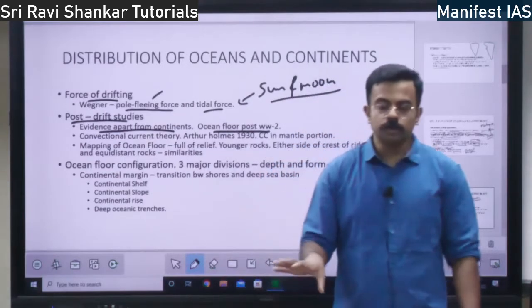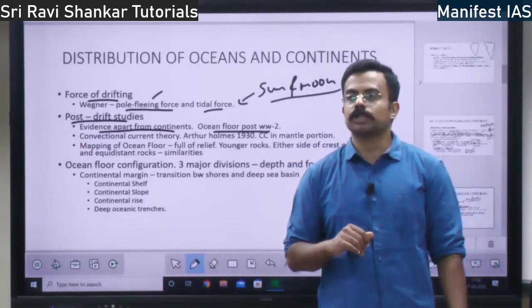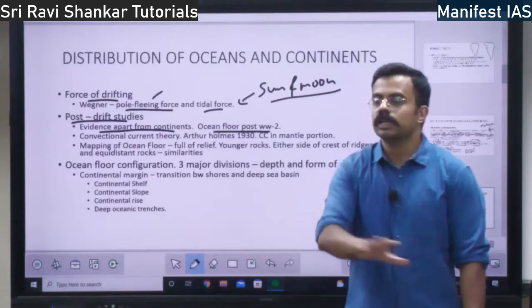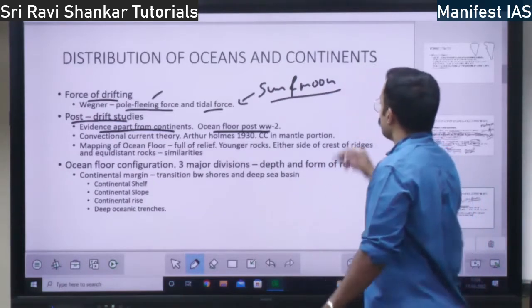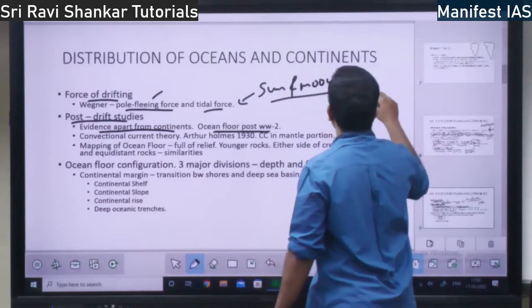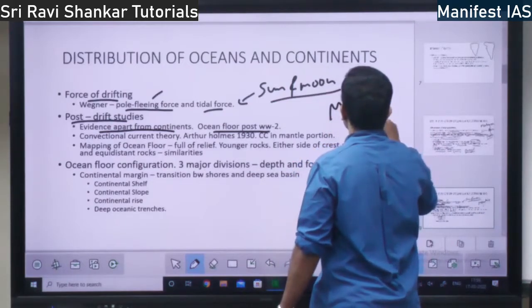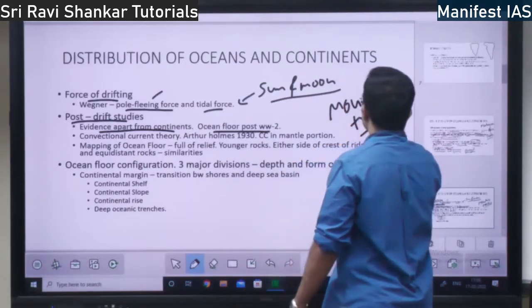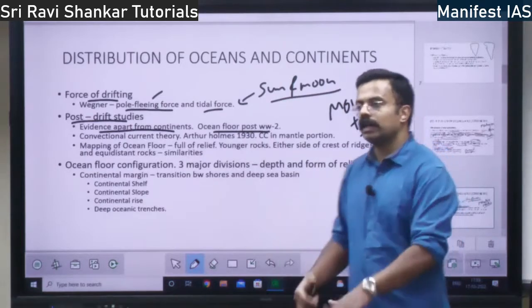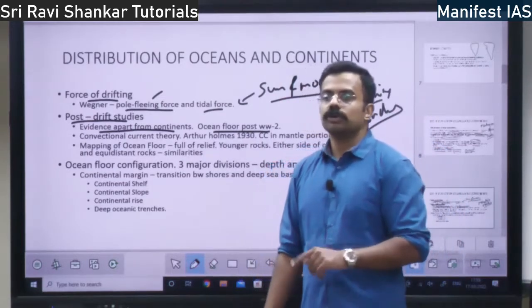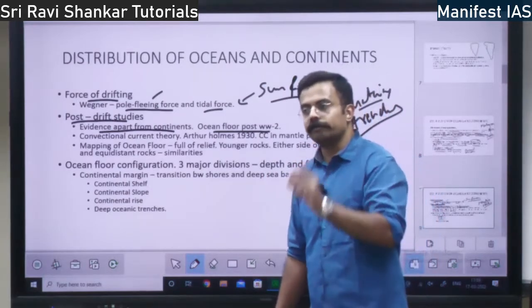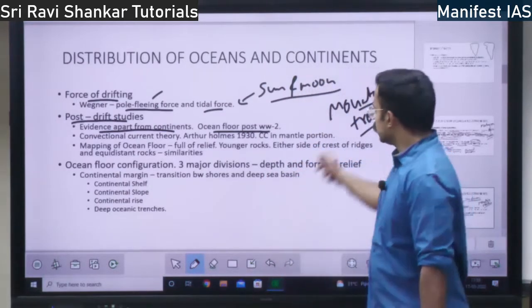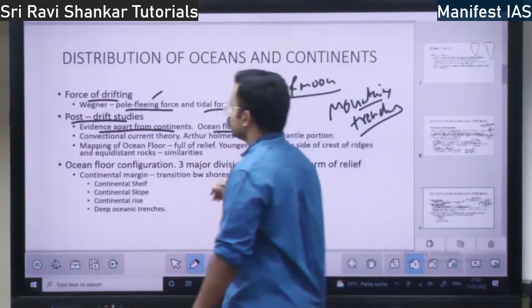After World War II, they found out other information about the oceans. In the ocean floor, there is a lot of relief in the form of mountains, trenches, everything. So there is a world within the oceans. So you should check the evidence for continental drift from within the oceans also. That is what is said by the post-drift studies.